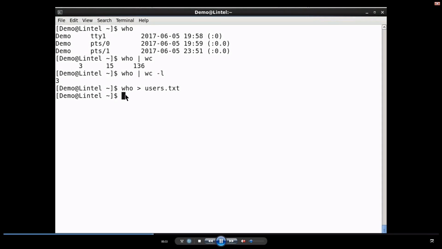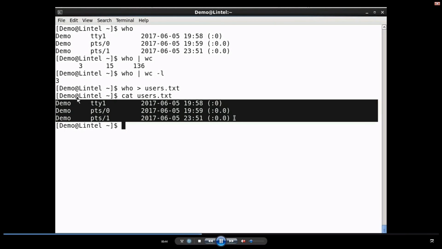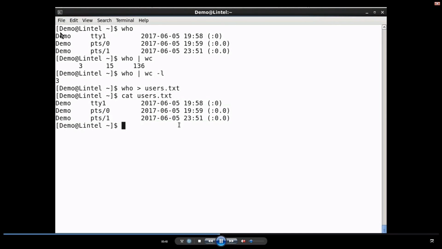Here, I am redirecting the output of who command to the users.txt file. You can see cat command will display the content of the file. So, it displays 3 lines, it is the same as whatever was the output of who command. So, now the output of who has been redirected and stored in the file users.txt.